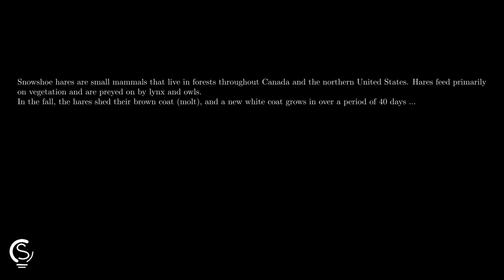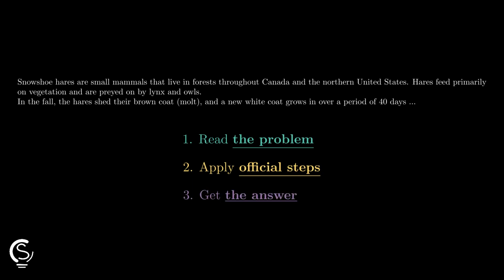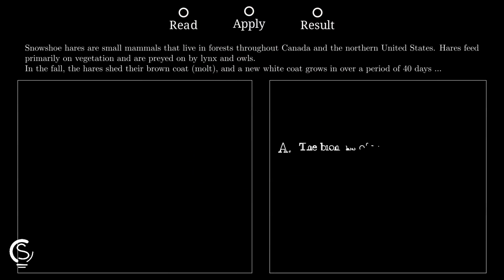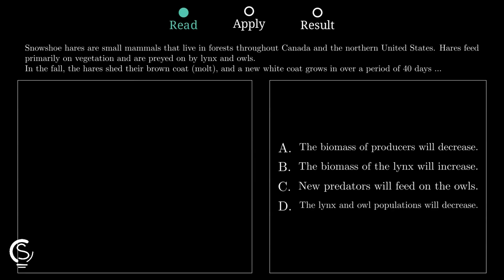Predator-prey logic makes this one fast, because once you spot what hares do in the food web, the community effect basically reveals itself immediately. Snowshoe hares are a key food source here, because the passage directly says they are preyed on by lynx and owls, so those predator populations depend on hares for energy.